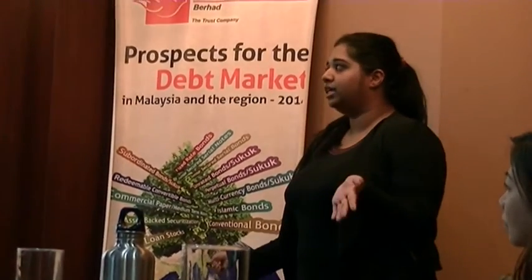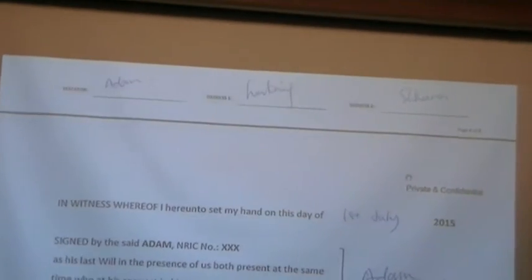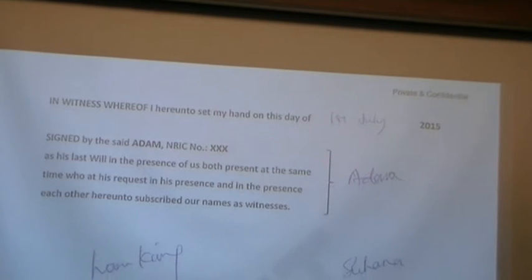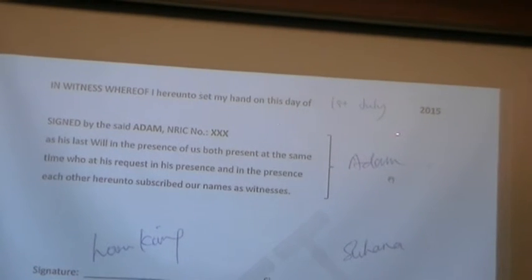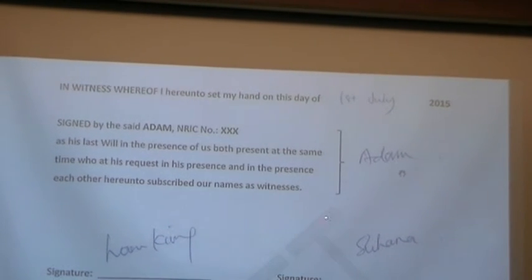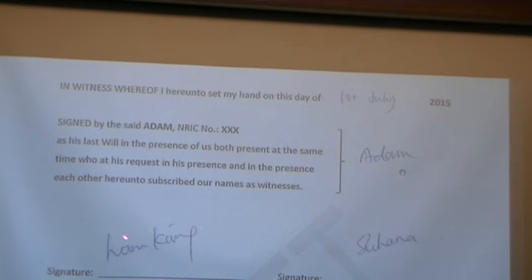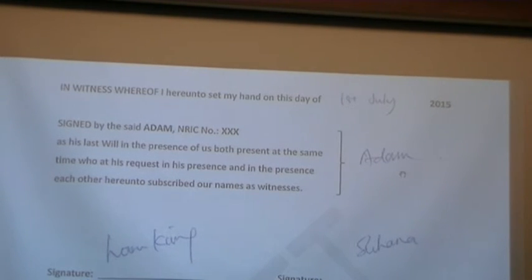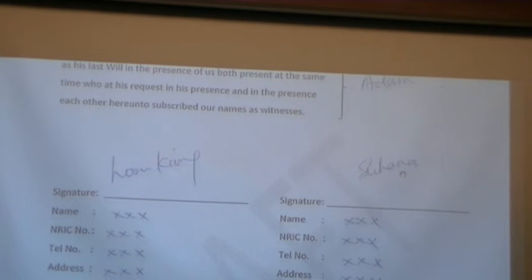And then residuary. This is where it covers the whole asset, future and current. And then other instructions, and then the witness. Please state the date of the day that the witnessing is happening, and then check everything is correct. Have the client sign here. First witness, second witness, and then initial every page above.